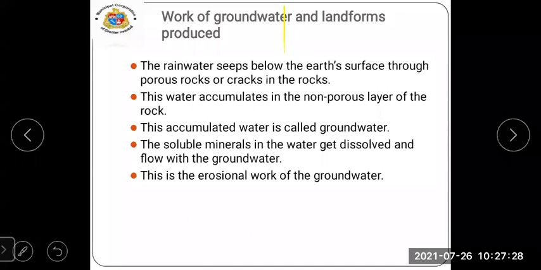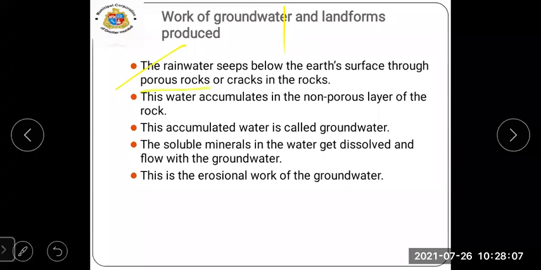Next, the last point of this chapter is about the work of groundwater and landforms produced. The rainwater seeps below the earth's surface through porous rocks or cracks in the rock. Now, seeps means what? Seeps means to move or spread very slowly out of a hole or through something. That is known as seeps.